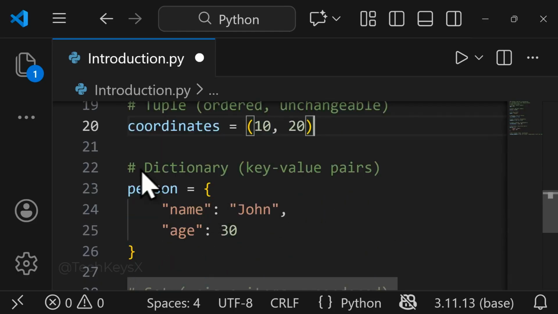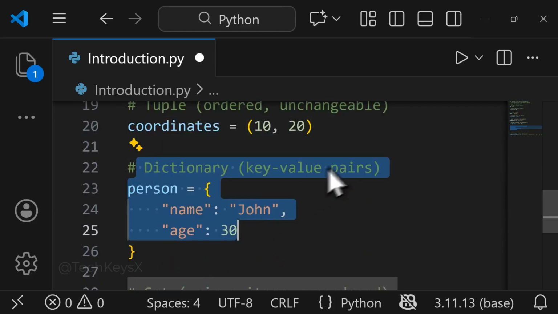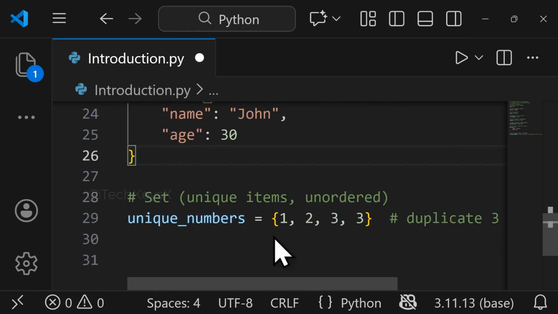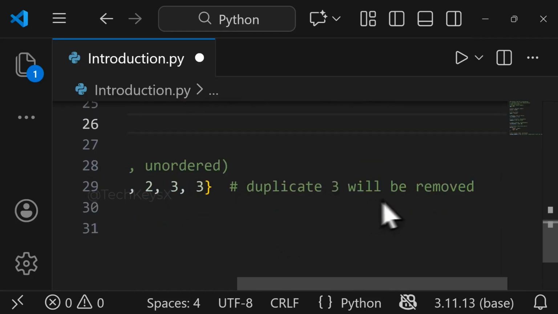Then we have dictionary. In dictionary data type, we can have key value pairs. For example, name John. This is one pair, and then age 30 is another pair. 30 is the value for the key age, and John is the value for the key name. So this is a key value pair. And then we have set. Set can have unique items that can be unordered. For example, a duplicate 3 will be removed.